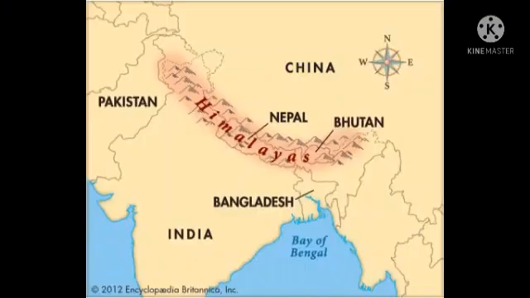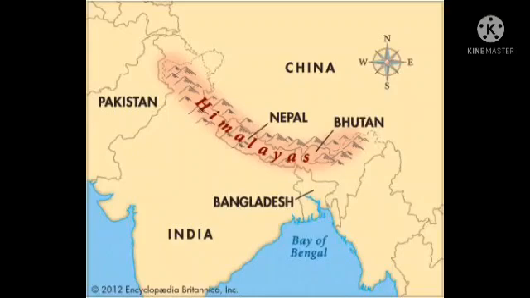Next, let's talk about Himalaya. The Himalayan mountains form the northern mountain region of India. They are the highest mountain ranges in the world. Do you know the word Himalaya is Sanskrit? It means abode of snow.